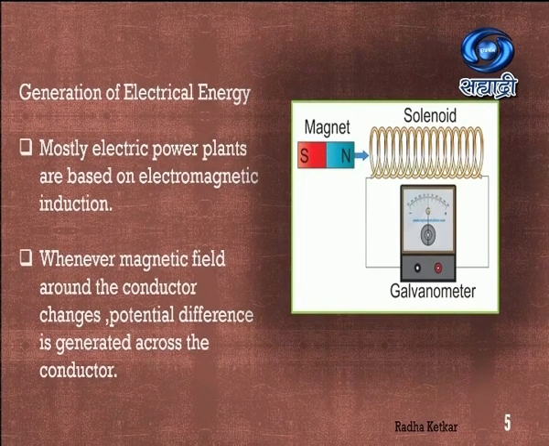So you can understand the words here. Electro relates to electricity, magnetic relates to the magnets which are involved, and induction is induced current. So the current will be induced because of the relative movement of a magnet and a solenoid. Now just see the second point. Whenever the magnetic field around the conductor changes, a potential difference is generated across the conductor. This potential difference is important for getting the current.